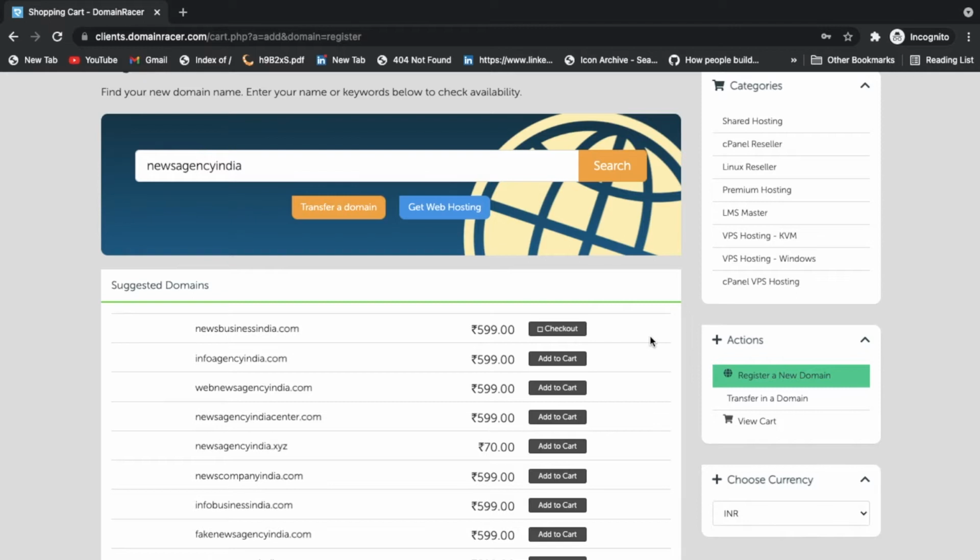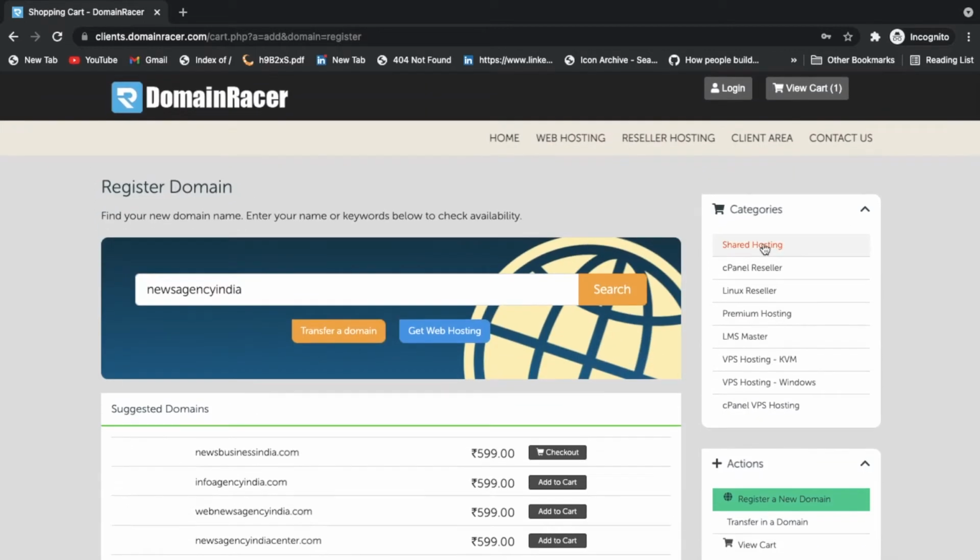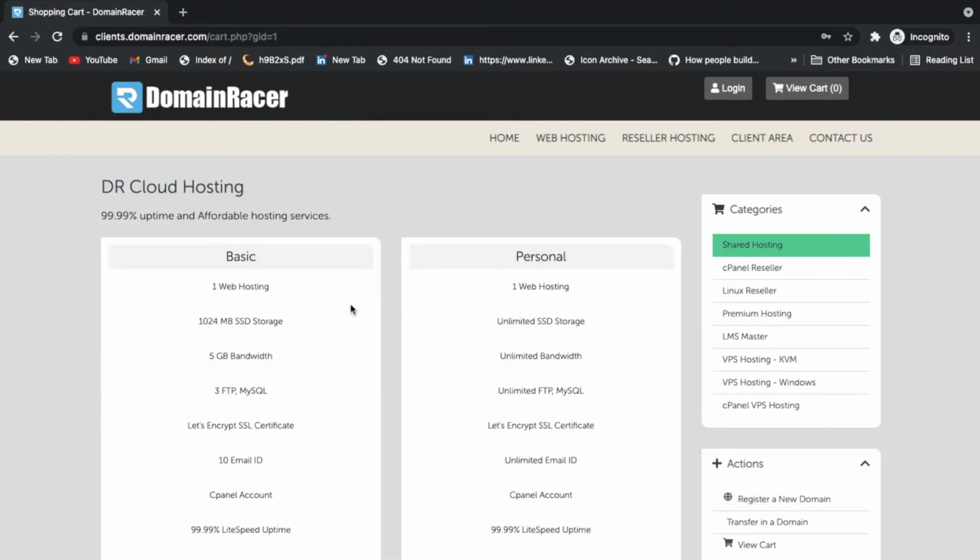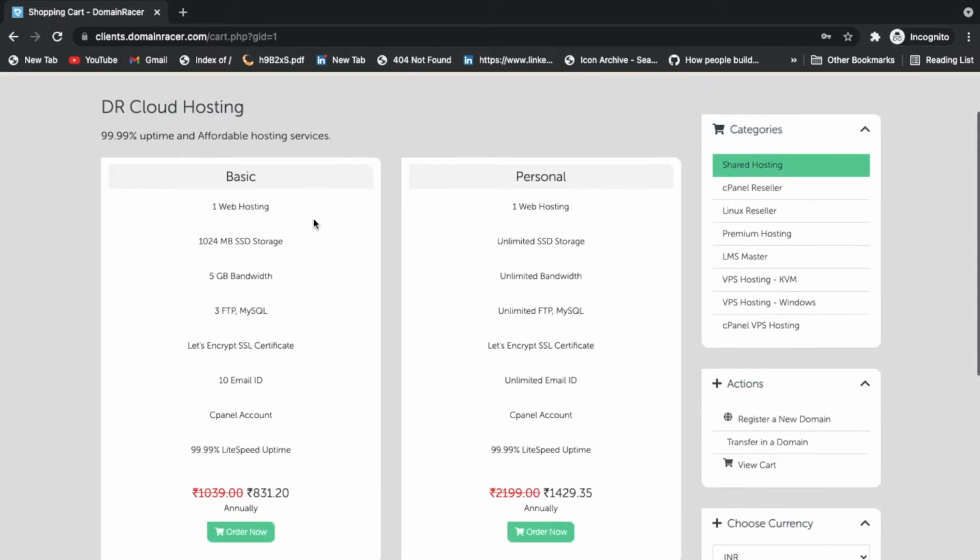I'm going to click on add to cart. Okay, so look, we have the view cart, 1. Now I'm going to click on this because I need hosting also. Depending on the hosting plan, whatever you want you can buy from your side. Here we have the basic plan. Inside of the basic plan you can put one website only, and here some storage is limited, so you can post up to 1024 MB in shared hosting.